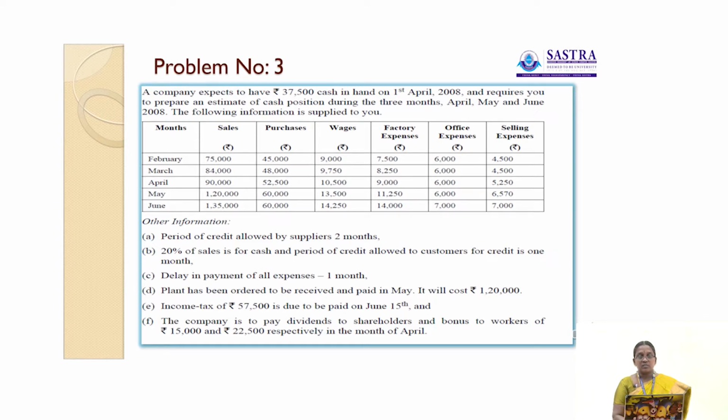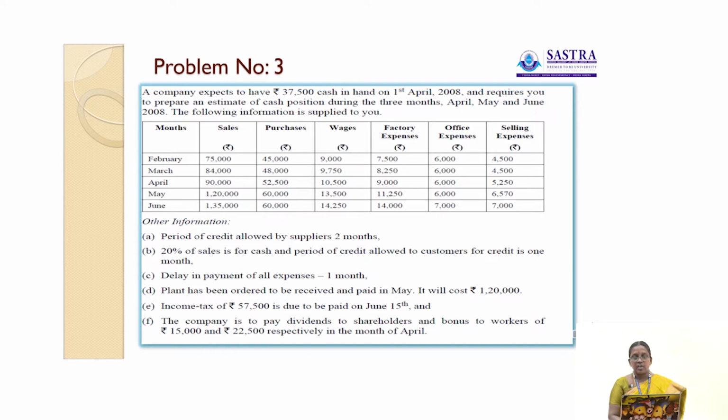We shall discuss the next problem. A company expects to have rupees 37,500 cash in hand on 1st April 2008 and requires you to prepare an estimate of cash position during the 3 months April, May and June 2008. The following information is supplied to you.